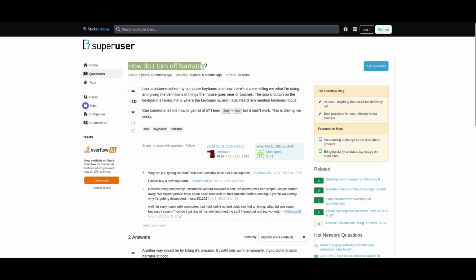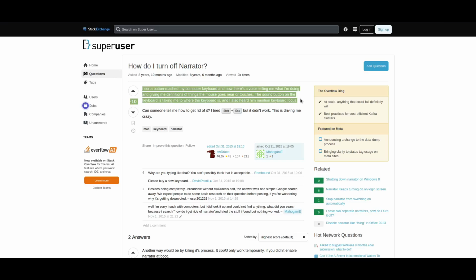How do I turn off Narrator? I sort of button mash my computer and now there's a voice telling me what I'm doing and giving me definitions of things the mouse goes near or touches. The sound button on the keyboard is taking me where the keyboard is, and I also heard him mention keyboard focus. Someone tell me how to get rid of it. I tried Shift Escape, but it didn't work. This is driving me crazy.